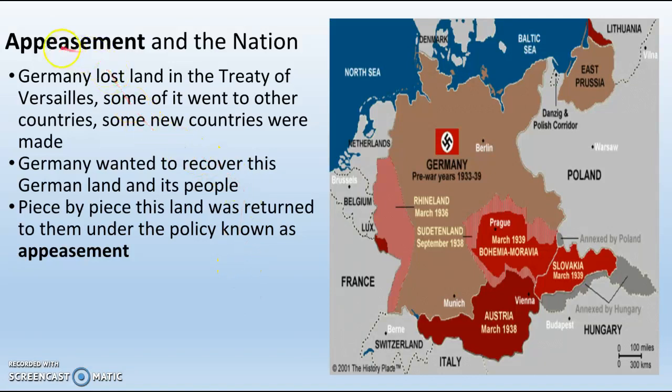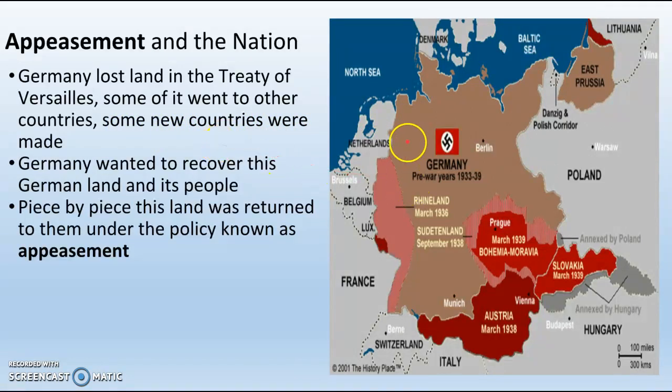So let's talk about appeasement. Germany had lost land in the Treaty of Versailles. We can see Germany here. The browner color, this one that I'm outlining, is Germany after World War I. Some of that land went to other countries. Some new countries were made.